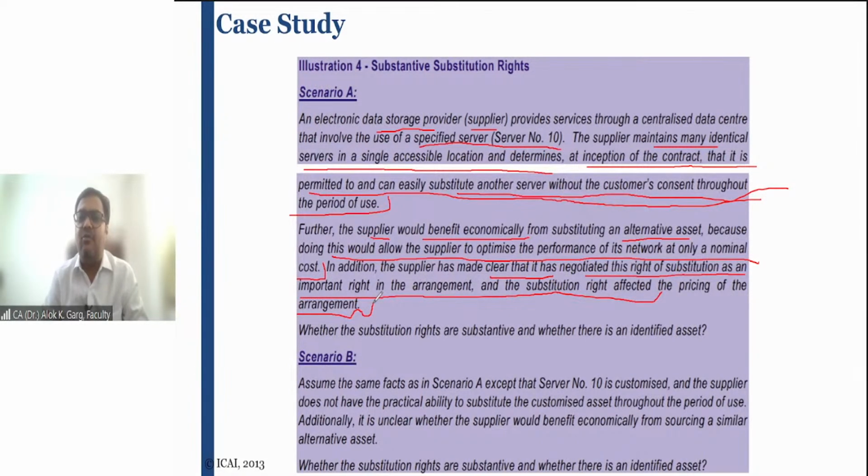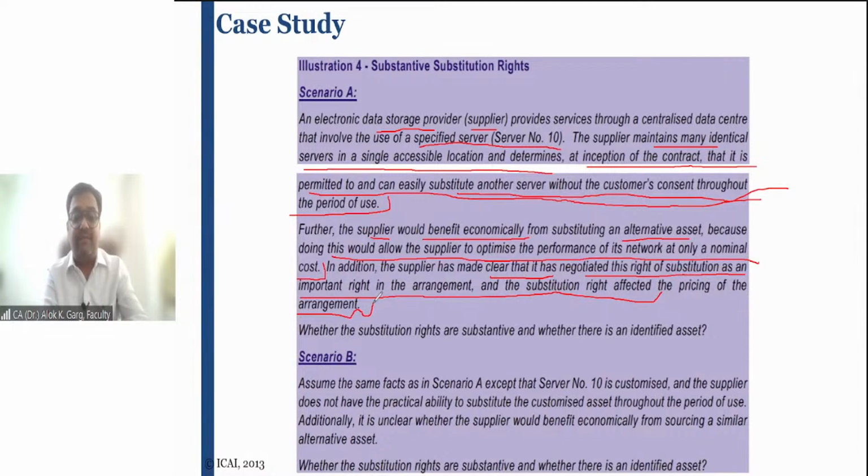Today, I am charging you, let's say, 10,000 rupees per month. If this would have been the case, I would have charged 15,000 rupees per month, right? So the lessor has made it clear that since I have the substantive right to substitute, that is why I have given you so many benefits, and that is why my rental, which I am charging you, is very competitive and much cheaper in comparison to the market rate, right?